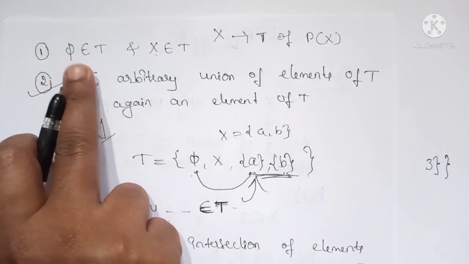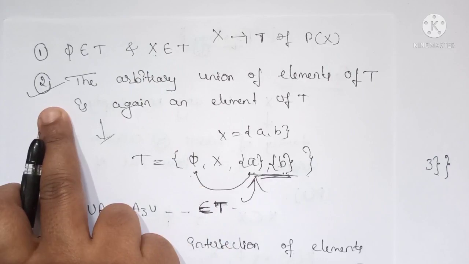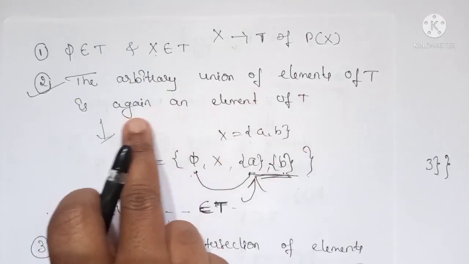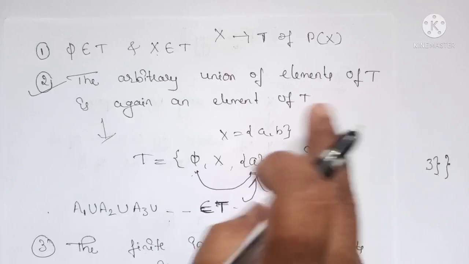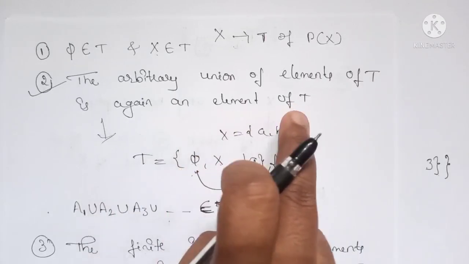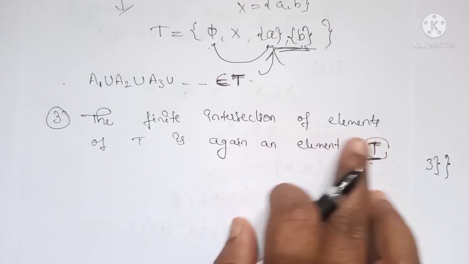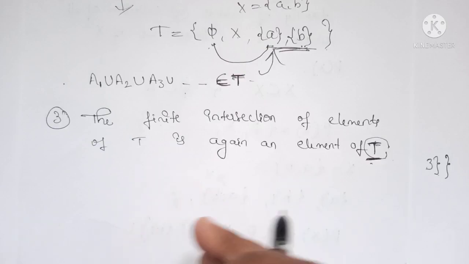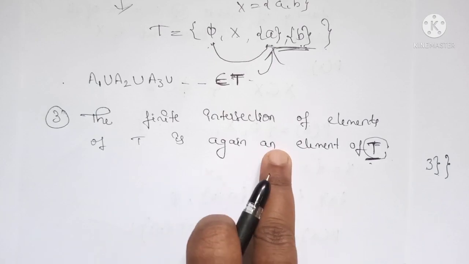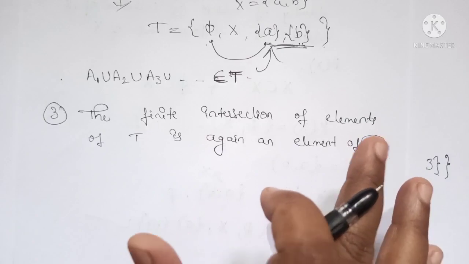First condition: phi and X must belong to the subfamily T. The second condition: the arbitrary union of elements of T is again an element of T. That means if you consider the union of any subsets of T, then their union must also belong to the same subfamily T. Third one: the finite intersection of elements of T is again an element of T. So any members of T, their intersection must also belong to the same subfamily T. Then T is called a topology.